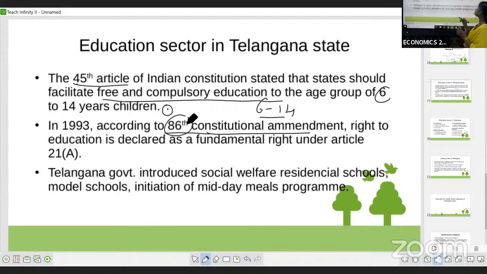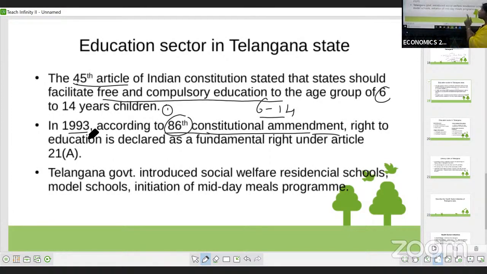Amendment means changes. The constitution already said that children aged 6 to 14 years should get free and compulsory education, but in that they also made some changes. That is the 86th Constitution Amendment, which took place in the year 1993.